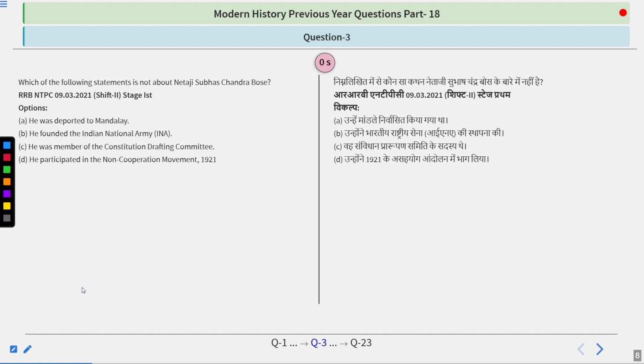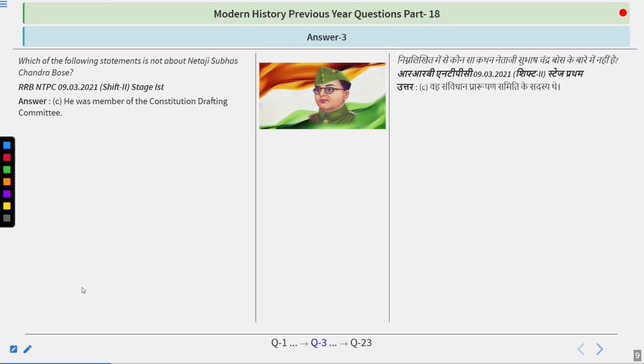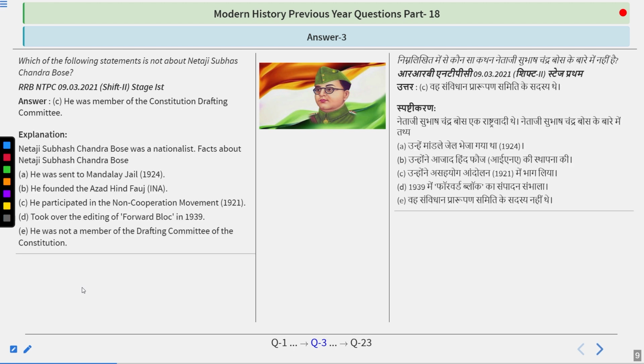And you're right. The answer is he was the member of the Constitution Drafting Committee. Because if we talk about Subhash Chandra Bose, we were not aware of where he was after 1945 when his plane crashed, and that is why this option is incorrect. Netaji Subhash Chandra Bose was a nationalist.